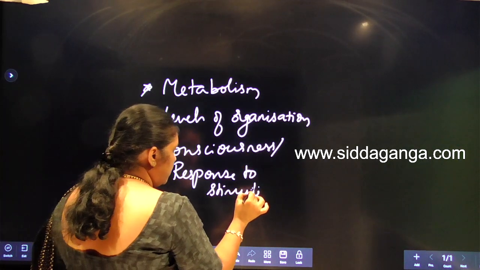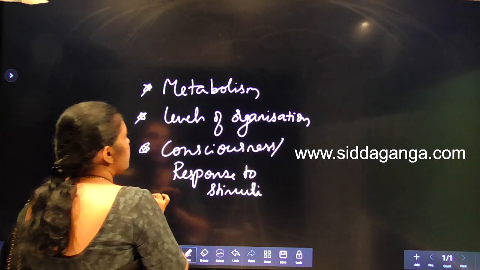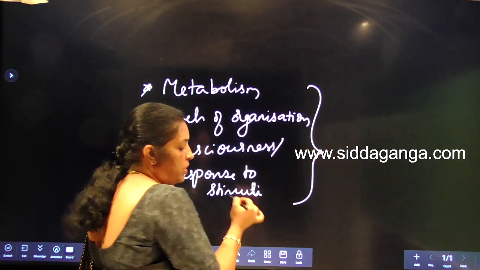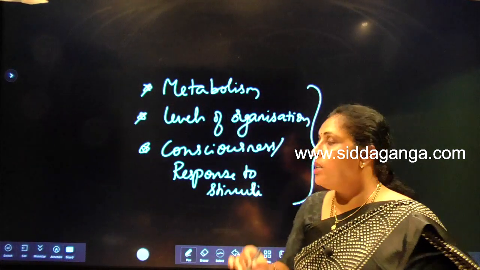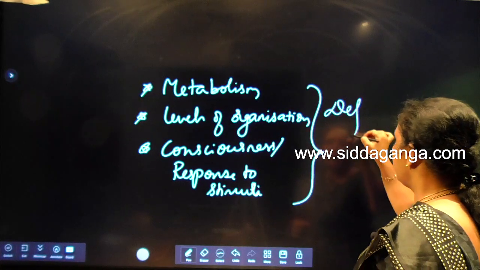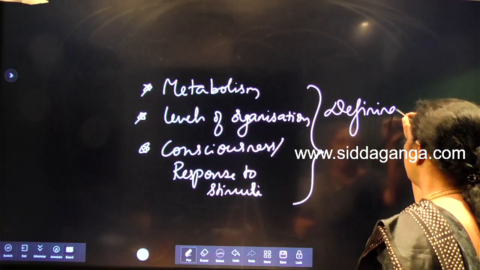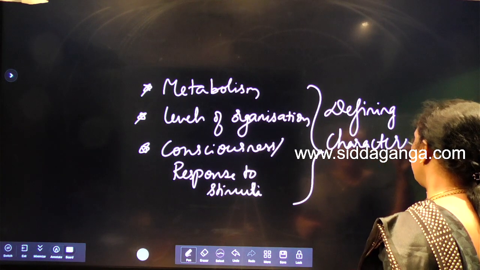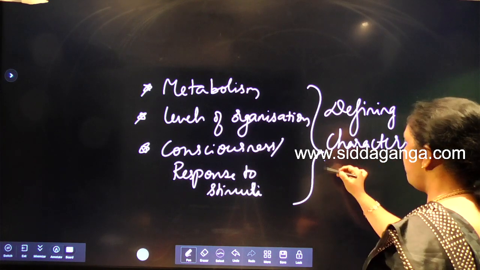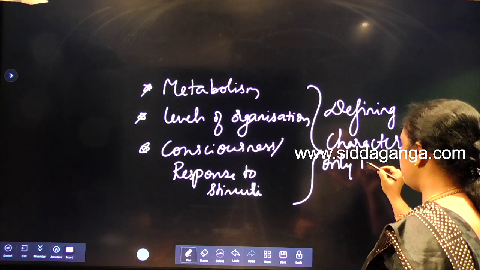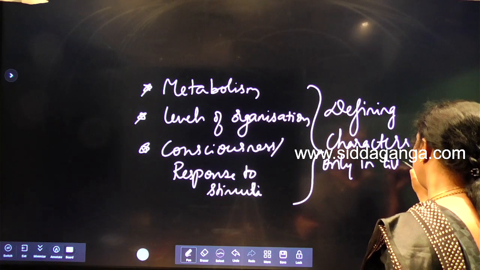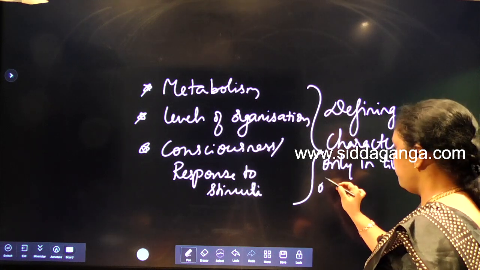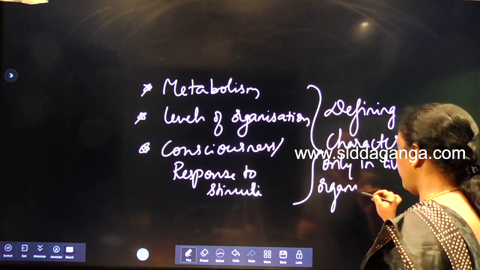All these three are considered defining characters, characters seen only in living organisms without any exception.